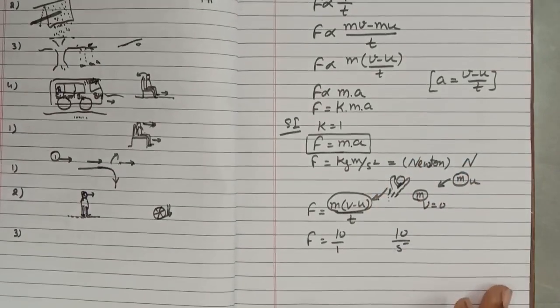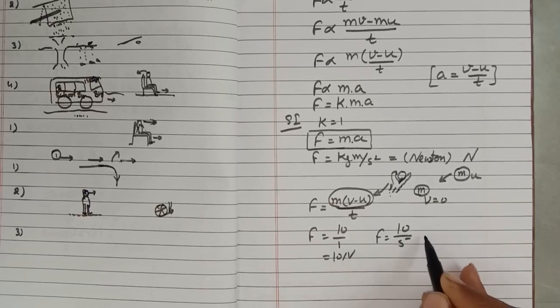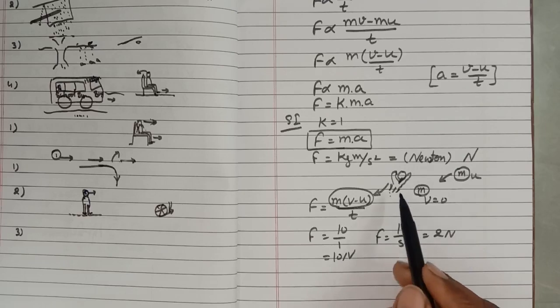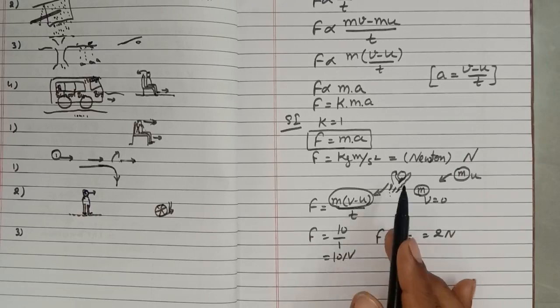Suppose you take 5 seconds to stop the ball. Now, in which case is the force maximum? In this case, the force is 10 Newton, and in this case, the force is only 2 Newton. It means the force which can hurt you is larger when you take less time to catch the ball.